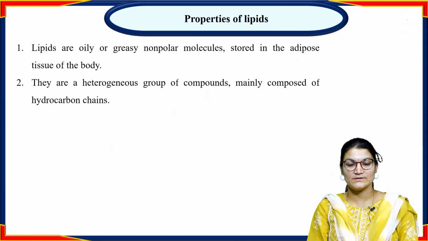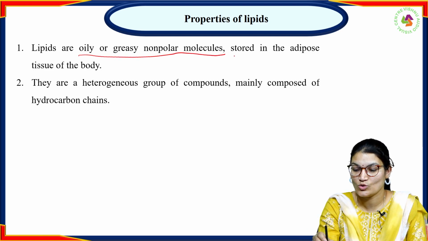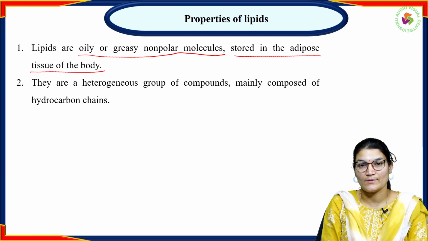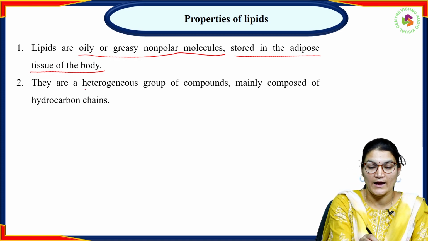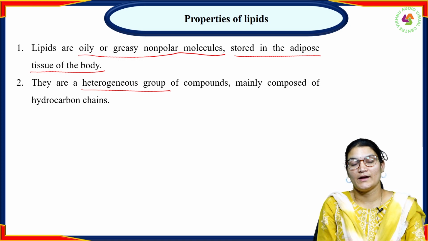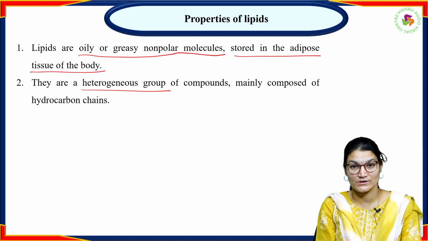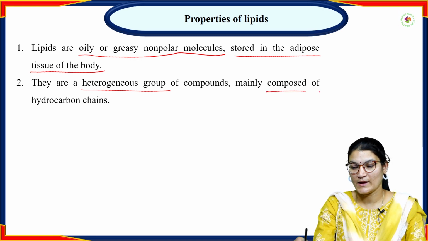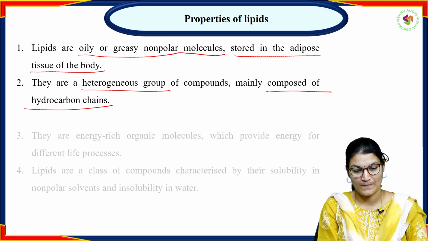Coming to properties of lipids, lipids are oily, greasy, and non-polar molecules. They are stored in adipose tissue of our body. As I already mentioned, whatever excess carbohydrate we take is stored as fat in adipose tissue. Lipids are a heterogeneous group, which means they contain various types of atoms such as carbon, hydrogen, oxygen, phosphorus, and many others. The main structure of the lipid is made up of hydrogen and carbon chains.